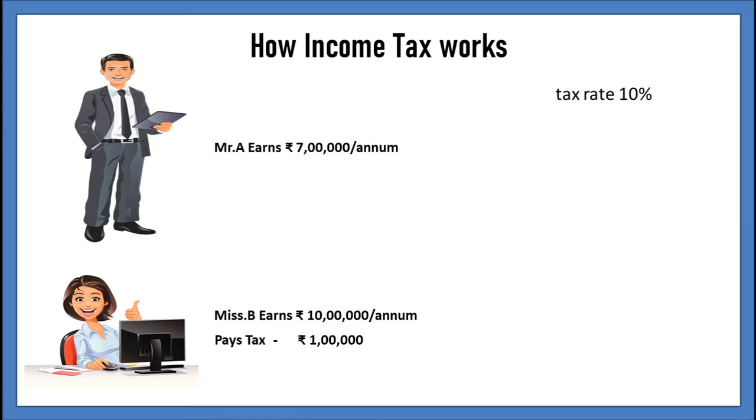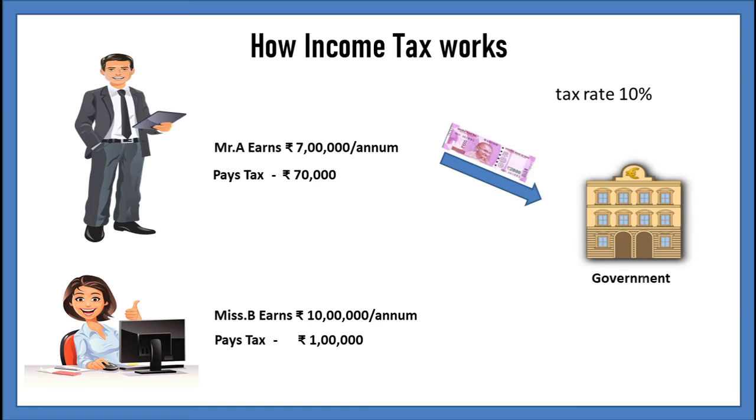As I said earlier, the direct tax is progressive in nature, which means the higher you earn income, the higher you have to pay the tax. B earns higher income than A. She pays higher tax. A pays 70,000 tax to the government. B pays 1 lakh rupees tax to the government directly.